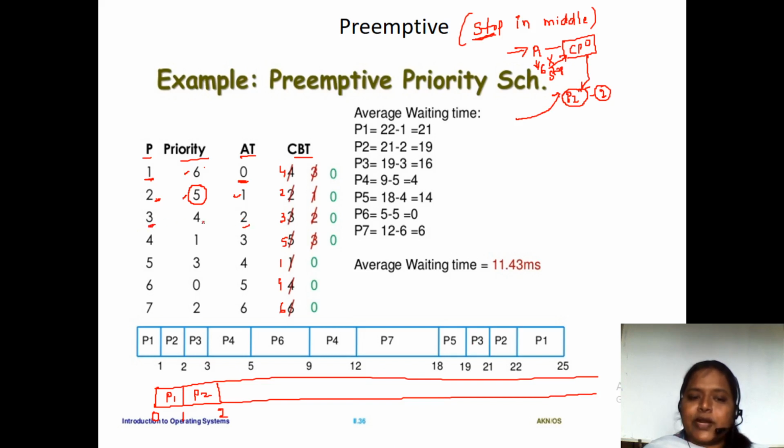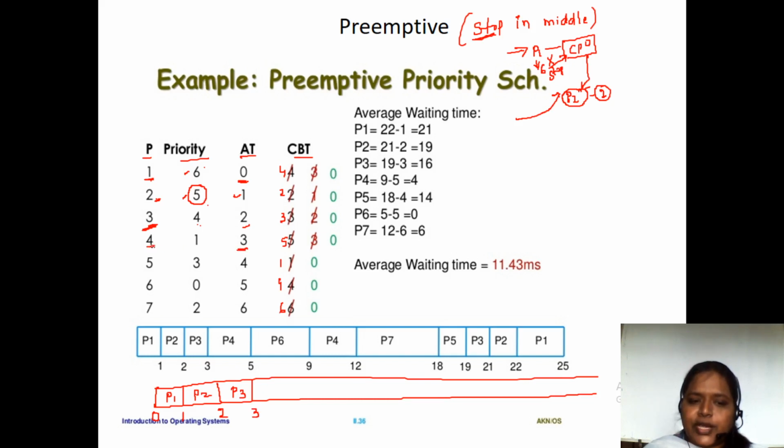What is the priority of this P3 process? It is 4. And what is the priority of the P2 process? It is 5. But 4 has the higher priority. So we allocate the P3 process to the CPU and make P3 execute. P3 will continue for another millisecond. At that point, did any process come? Yes, the P4 process came.